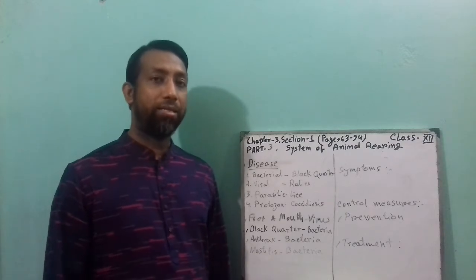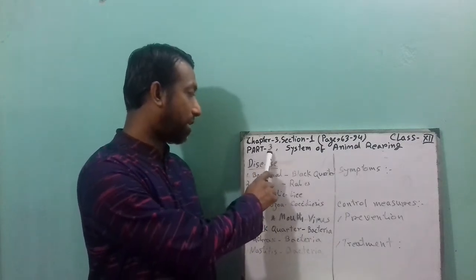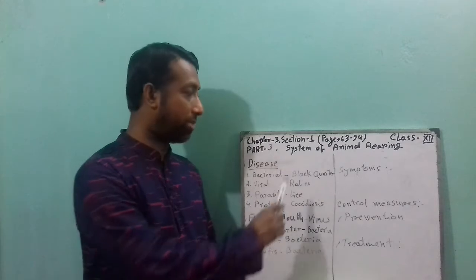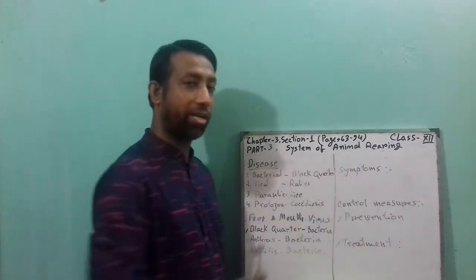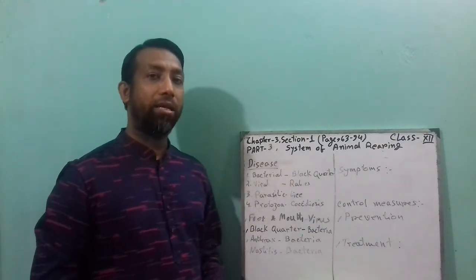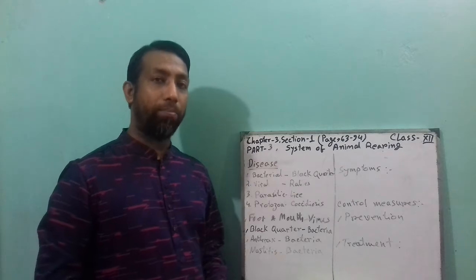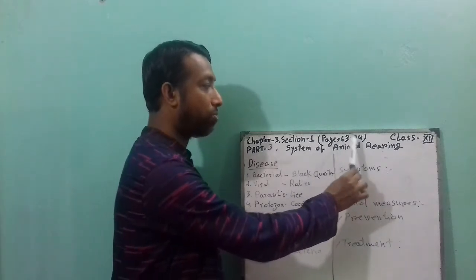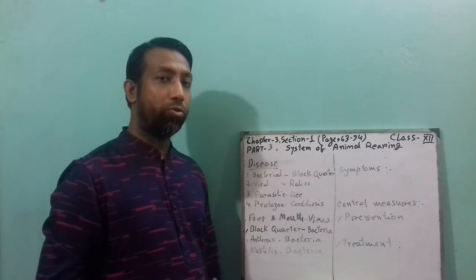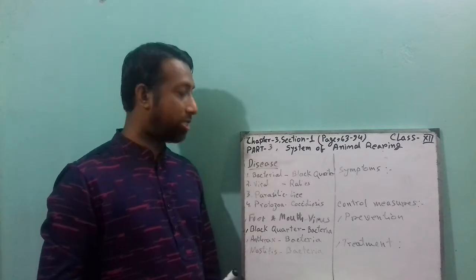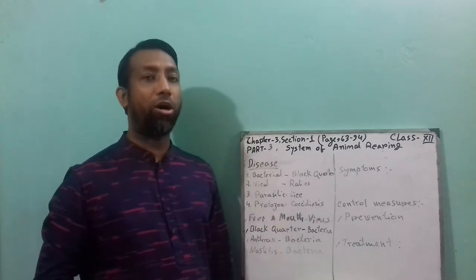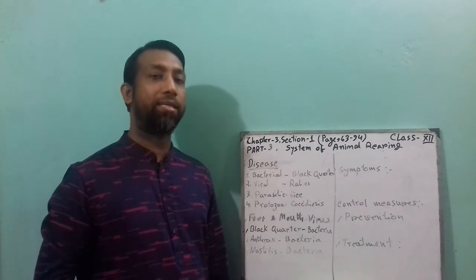Today, this is the last part, that means part 3 of chapter 3, section 1, which is system of animal rearing. You can find these topics in your book, page number 63 to 94. Today, I'll give you the lecture regarding the disease management of livestock, that means cattle.